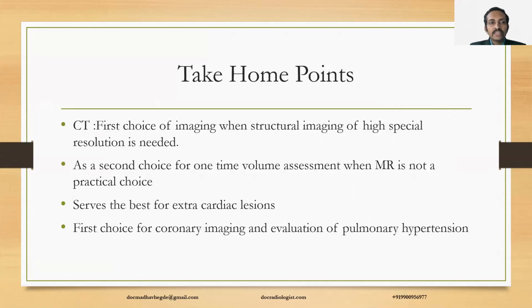So the take-home points are: CT is the first choice of imaging when structural imaging of high spatial resolution is needed. And CT is the second choice for one-time volume assessment when MRI is not a practical choice. It serves best for extracardiac lesions, and is the first choice of imaging in coronary arteries and evaluation of pulmonary hypertension.